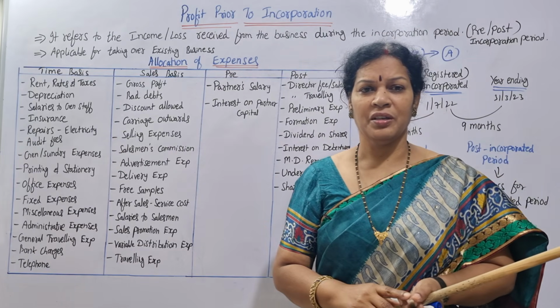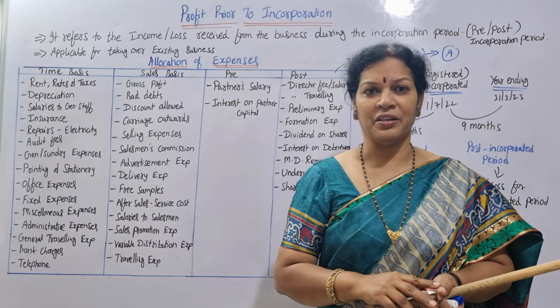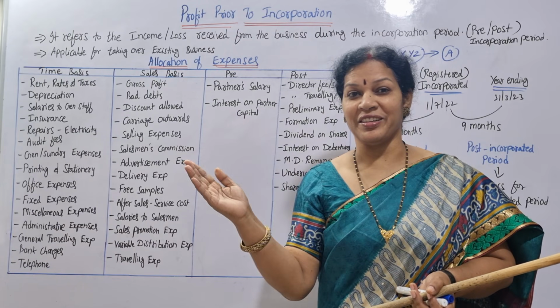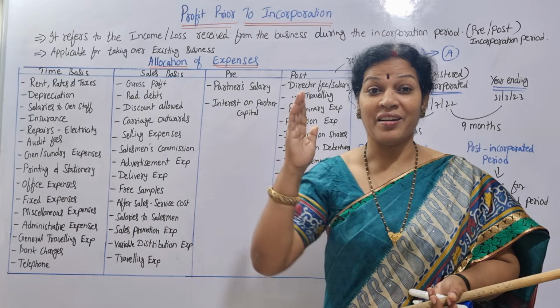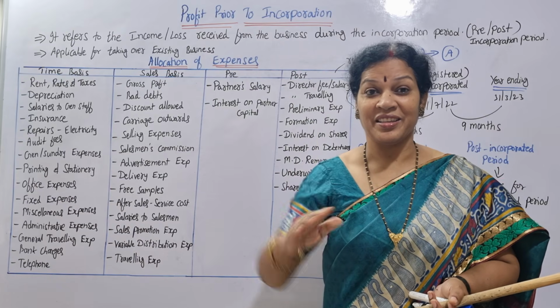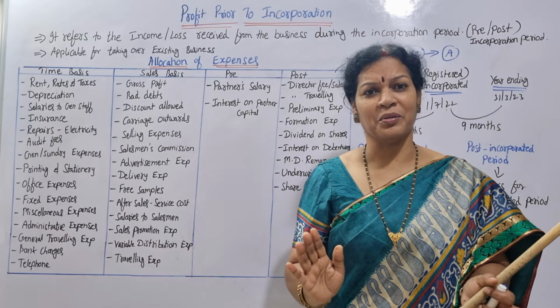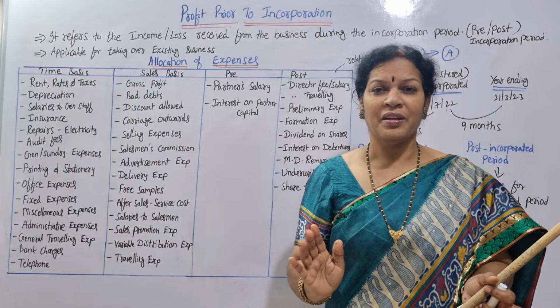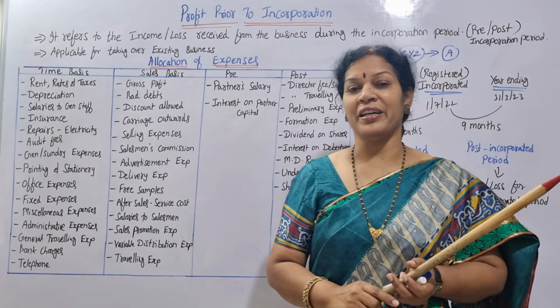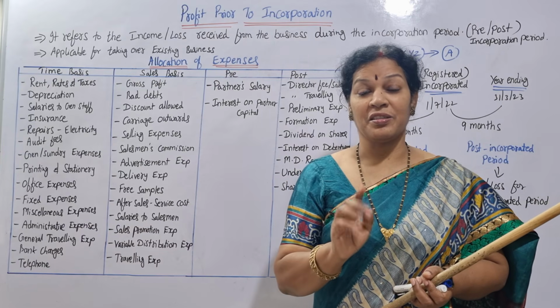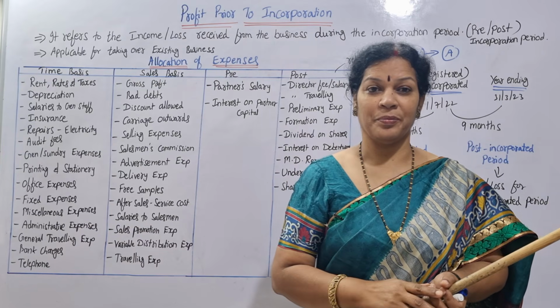Now, when we have to prepare the simple profit and loss account, we know from final accounts that we have learned the profit and loss account. It starts with gross profit on the credit side; on the debit side, what do you write? All indirect expenses; on the credit side, income. The same profit and loss account we are going to prepare. Now in the profit and loss account we write all the indirect expenses, right? So how do we allocate these indirect expenses?